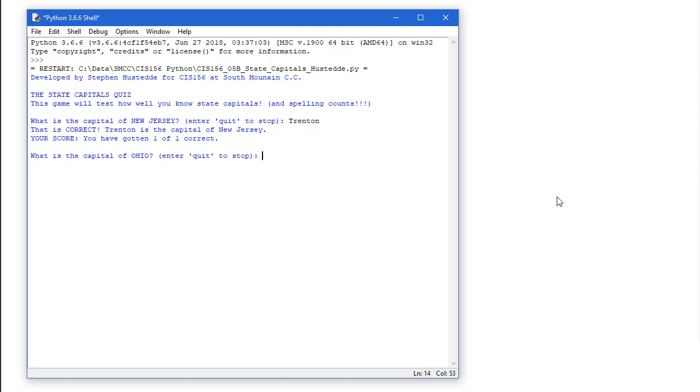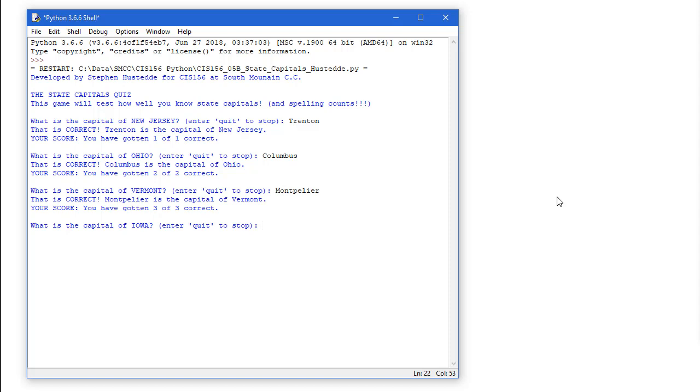What's the capital of Ohio? So I can type in Columbus, and I get that correct. And then Vermont, let's say it's Montpelier, which is the capital of Vermont, and I did spell it correct. If I misspelled it, it would have marked it wrong.